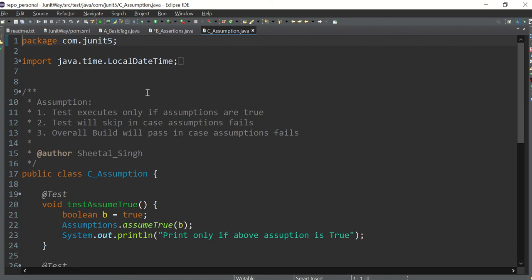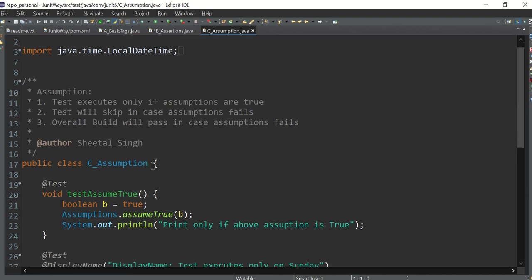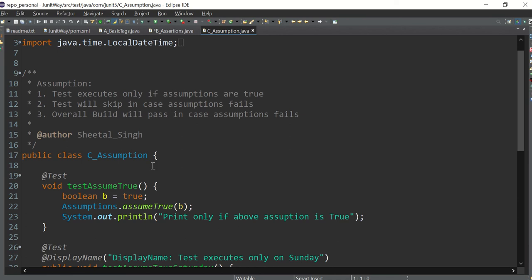So we are asserting that if apple is equal to apple, then it will pass, otherwise it will fail. But in an assumption, we are assuming some precondition, and only if that assumption is true will the test case get executed. Otherwise, it will be skipped. So the test executes only if the assumptions are true. The test will be skipped in case of assumption failure. The overall build will pass in case of assumption failure.